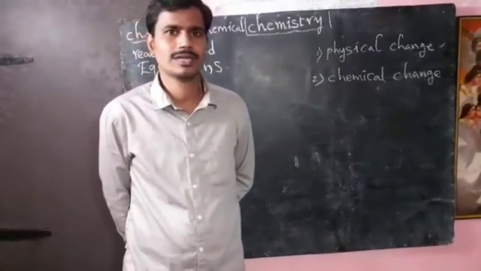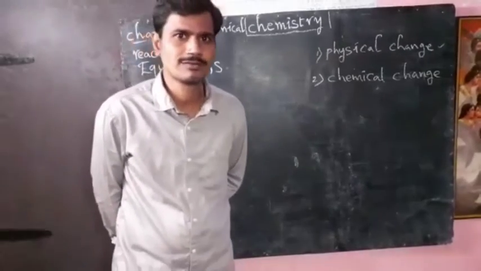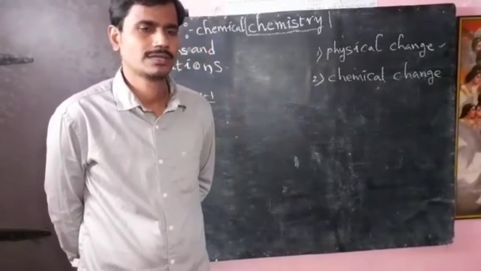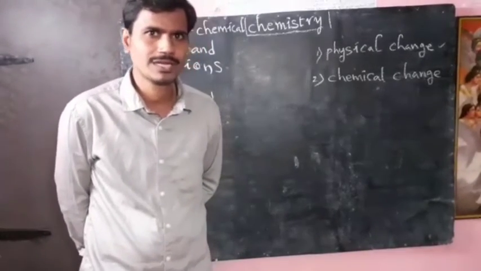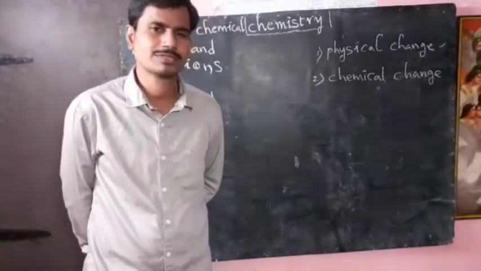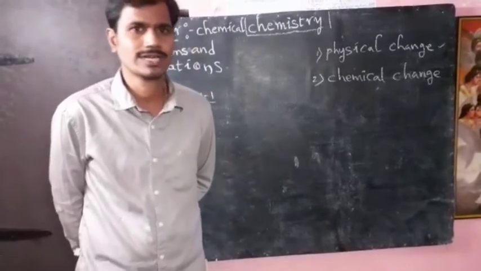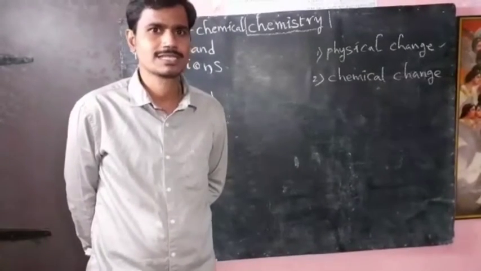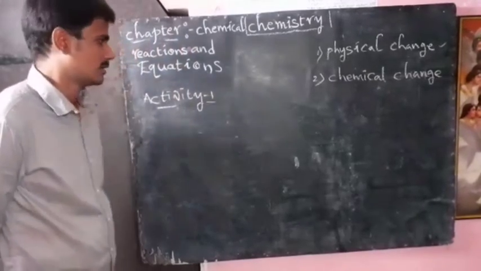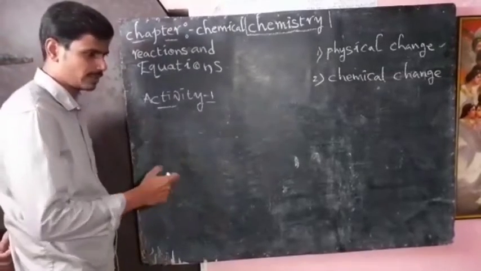When we dissolve it in water, the resulting solution we call aqueous sodium sulfate solution. What is the meaning of aqueous? Aqueous means that when any chemical substance is dissolved in water, the resulting solution is called aqueous solution.